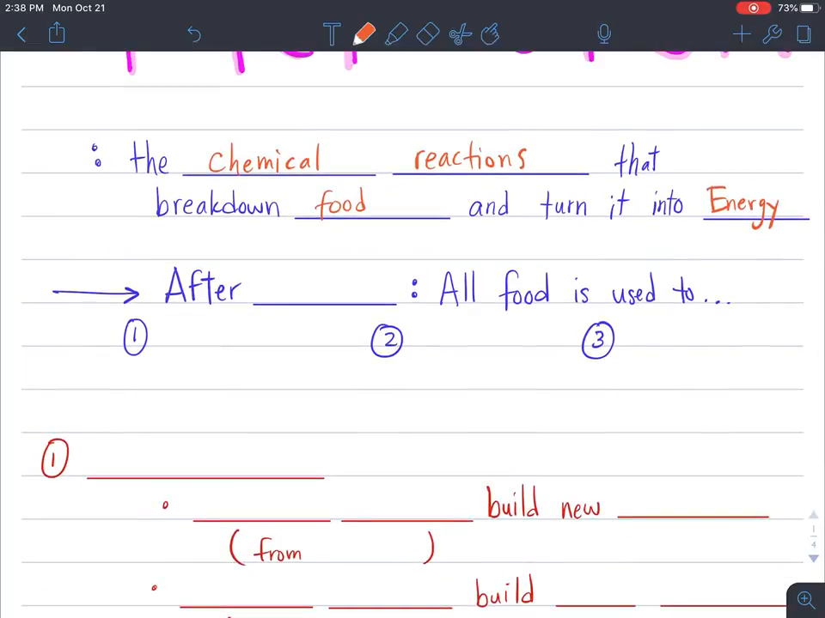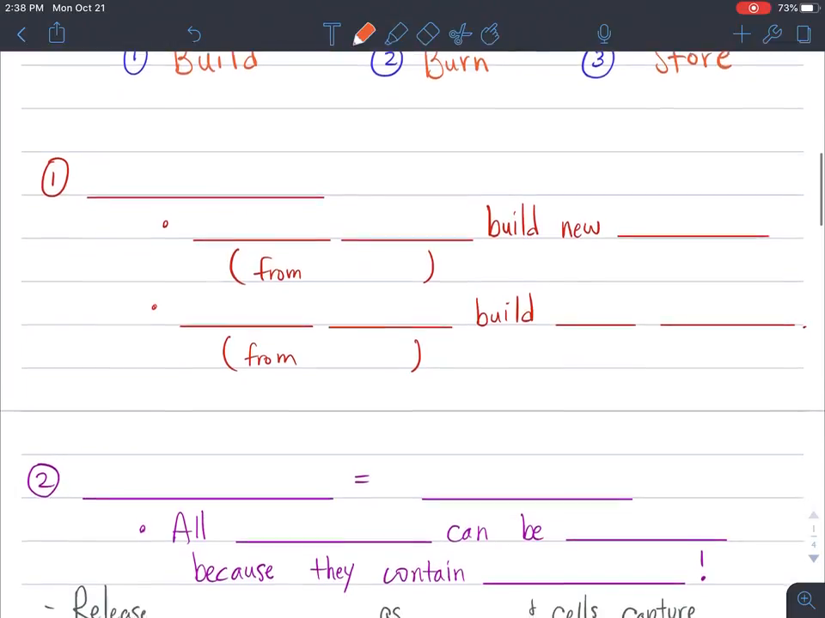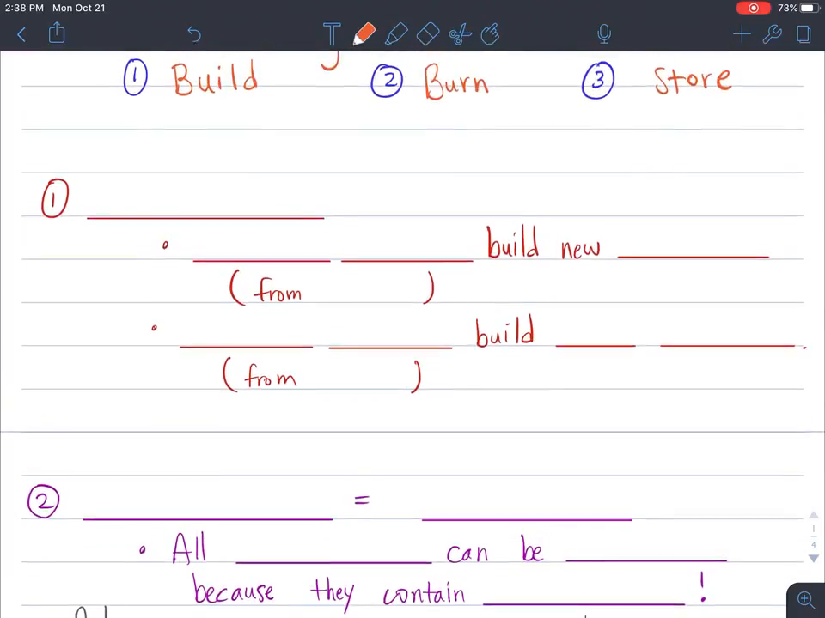So after eating, the food enters our body, and all food is used to do one of three things. It is either going to be used to build, or burnt, or stored. So all food that you put into your body is going to help you build more stuff, it's going to be burned for energy, or it's going to be stored for later. So let's look at this. The first thing, as we said above, is to build.